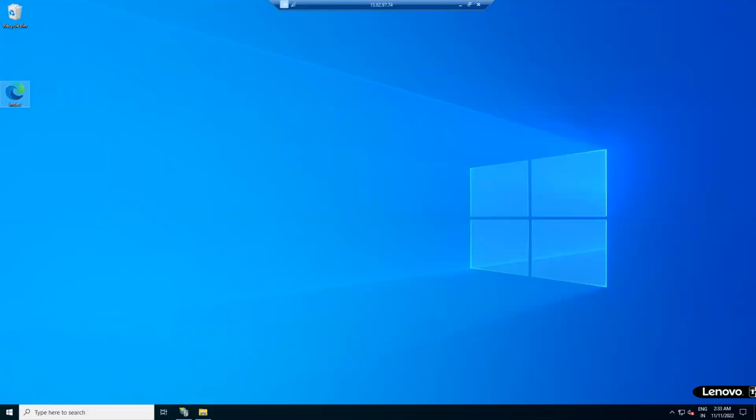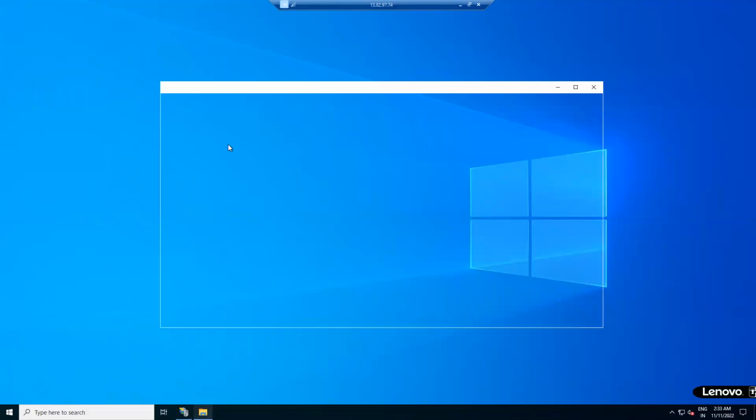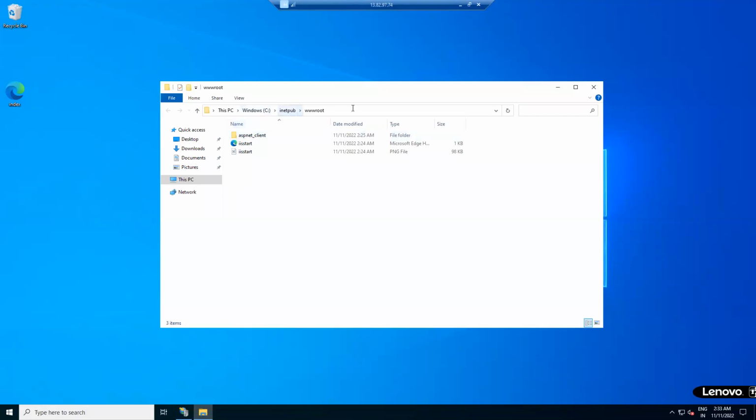Now copy and open the path. What is the path? inetpub, wwwroot. Now these are the default pages. I am going to delete them. Now paste it.